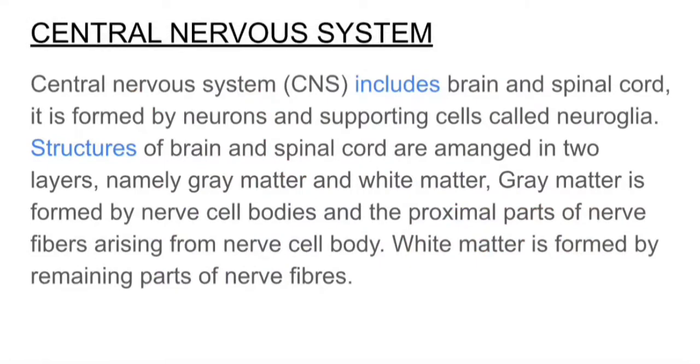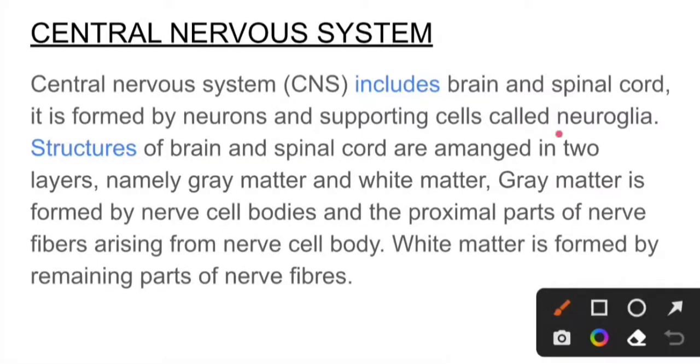Central nervous system includes brain and spinal cord. It is formed by neurons and supporting cells called neuroglia. Structures of the brain and spinal cord are arranged in two layers, namely grey matter and white matter. Grey matter is formed by nerve cell bodies and the proximal part of nerve fibers rising from nerve cell body. White matter is formed by the remaining part of the nerve fibers.